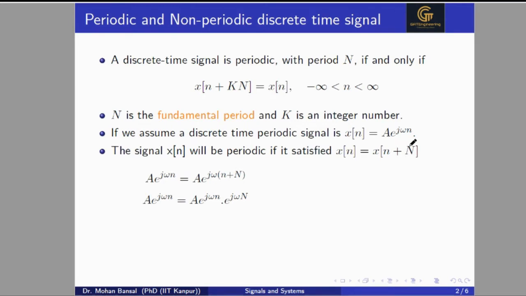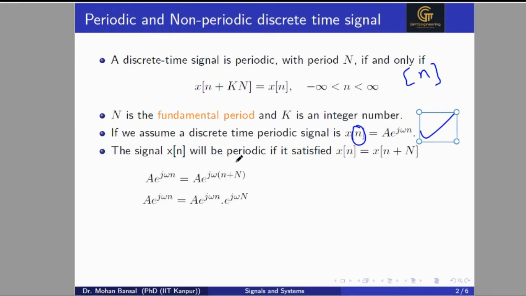If we assume a discrete time periodic signal, x[n] is A e to the power j omega n. This is a very standard signal for the periodic signal. Here, n is the representation for the discrete time signal. The symbol with index n is the representation for a discrete time signal. That means the signal is defined only for integer values of small n. So it will be A e to the power j omega n.